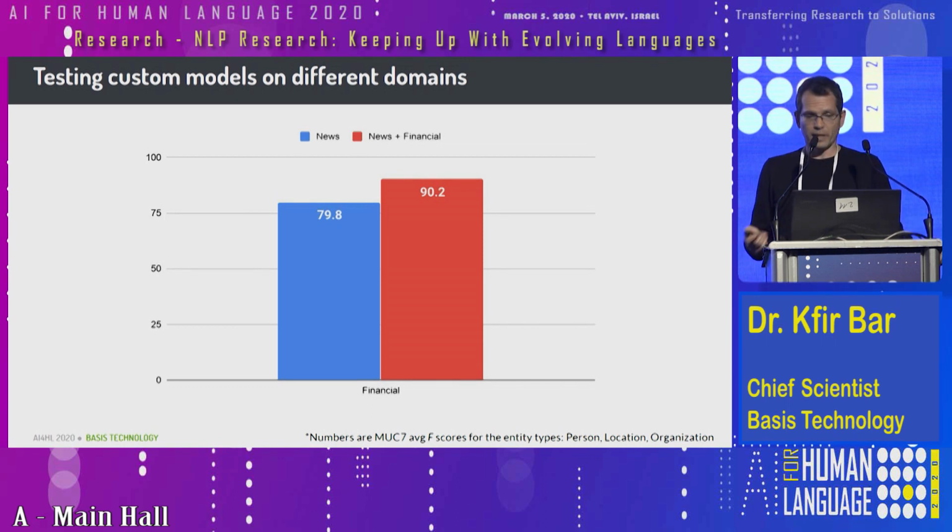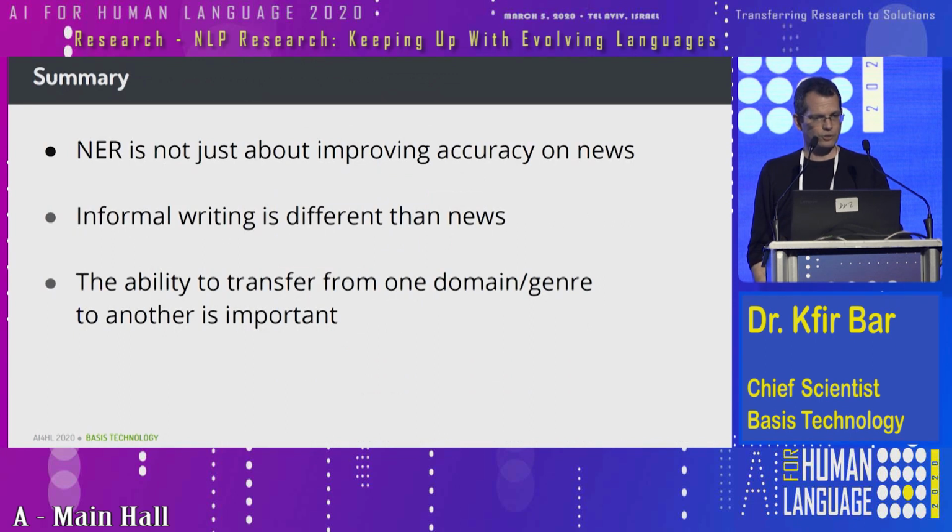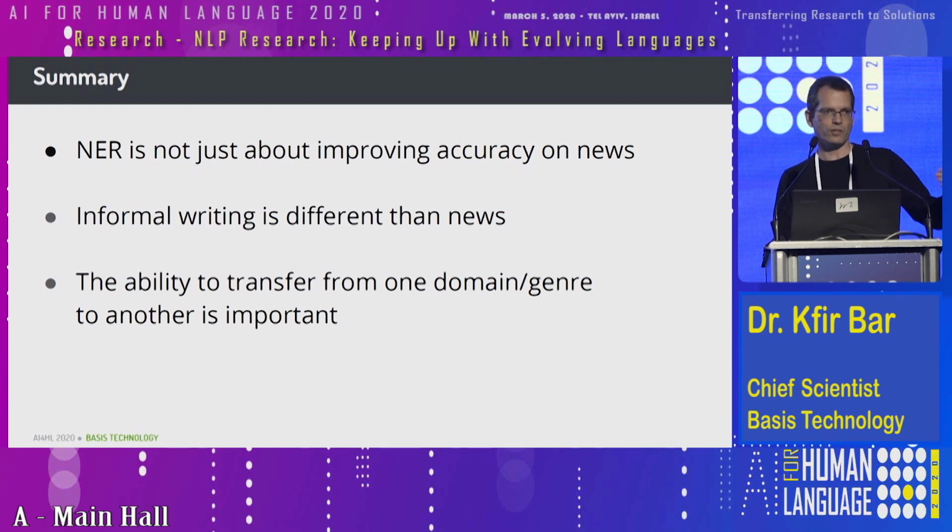So that brings me, I think, to my last slide. I'll just say that I hope that I convinced you that just improving state-of-the-art results for the traditional named entity recognition task is probably not the only thing that matters. And it's very important to be able to move from one domain to another, from one genre to another, in the real world specifically. So it's important that we continue to explore these ways. I think we're only starting, for NER and for other NLP tasks. And that's what we're planning to do.